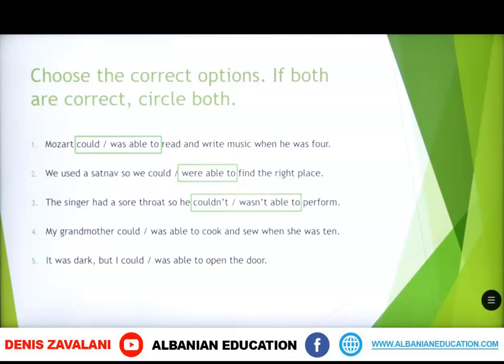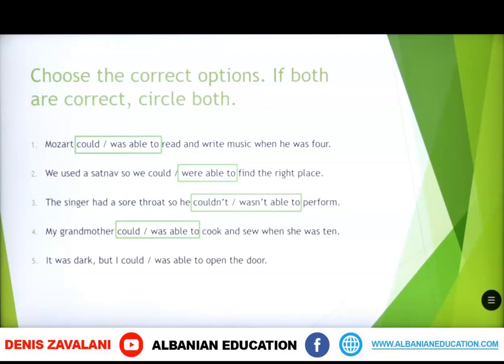Let's go with number 4. My grandmother could or was able to cook and sew when she was 10. So the correct options in this case are both. My grandmother could cook and sew when she was 10, or my grandmother was able to cook and sew when she was 10.